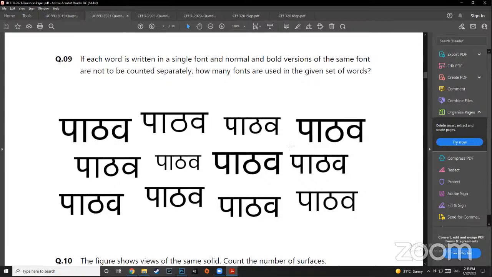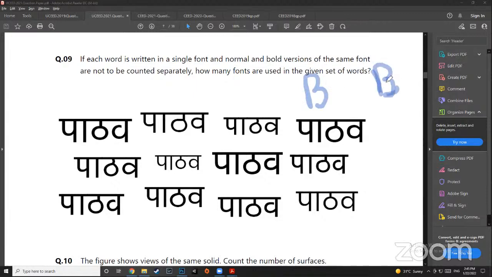And this question is asking that if each word is written in a single font and normal and bold version of the same font are not to be counted separately, how many fonts are used in the given set of words, right? So they're saying that if I have written B and if I have written a bolder version of B, it should be counted as only one if they're using the same font. So we can see that is happening here, right? It is not actually a bolder version, it is actually a bigger version of that. But these two are similar fonts, right?